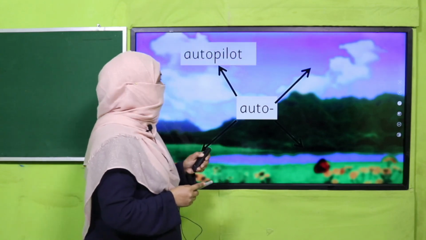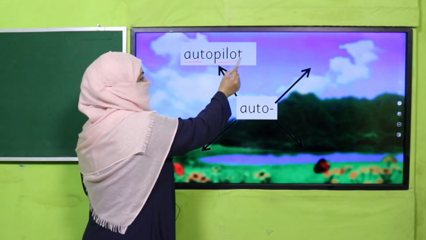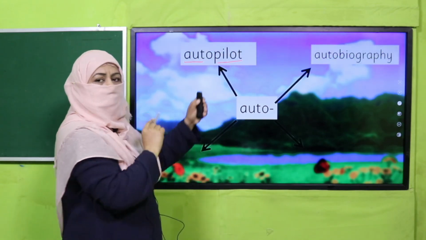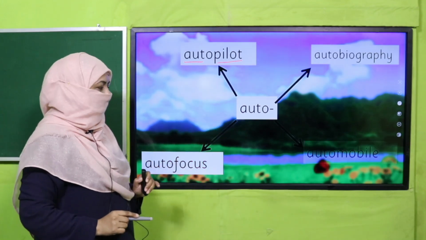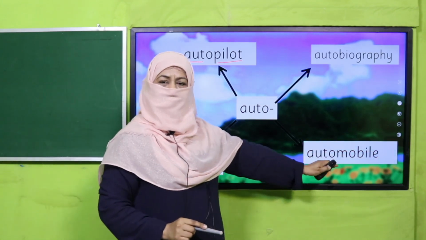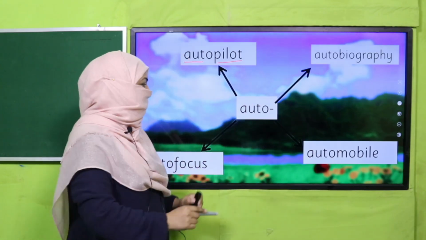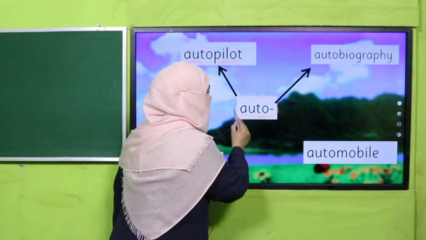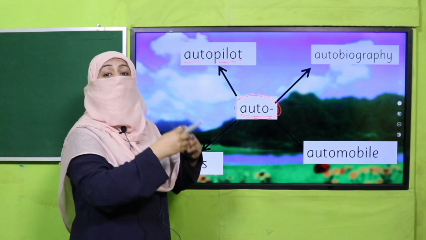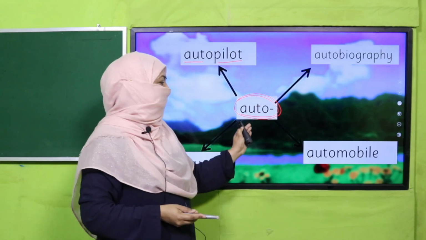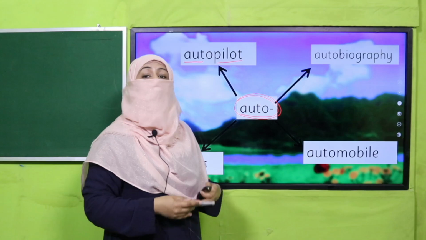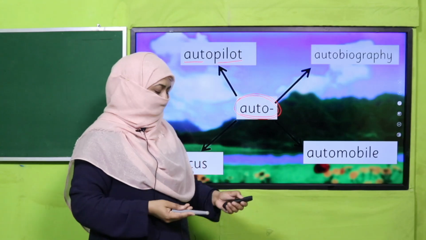Auto, for example, autopilot, autobiography, auto-focus and automobile. So all these words, taking one prefix, we can make a lot of words, right? And you see, every word when we add a prefix, it becomes a new word, right?